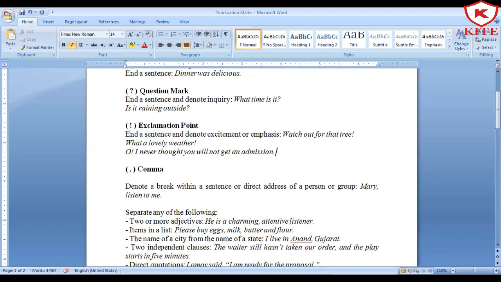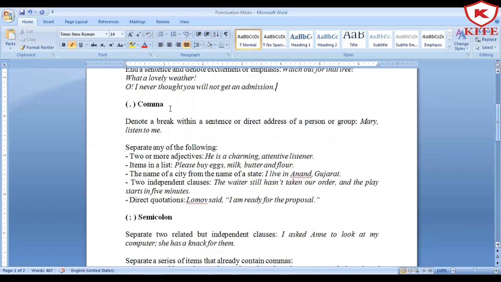Okay, going to the next one, comma. Comma is one of my favorite punctuation marks because it is used very extensively by us. No doubt, full stop is the basic one, but you must know the use of comma.